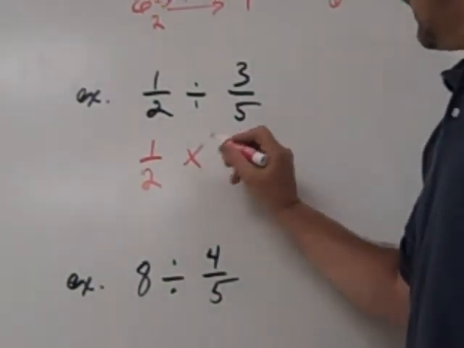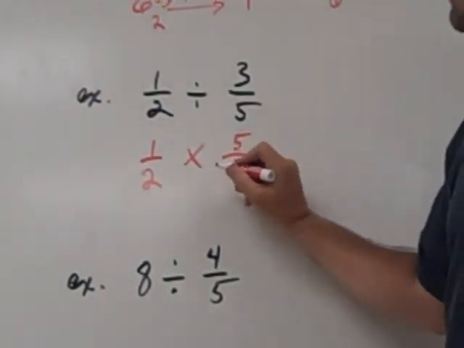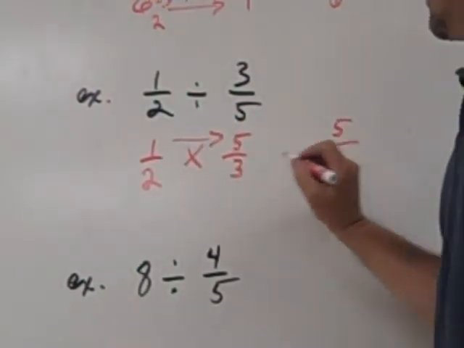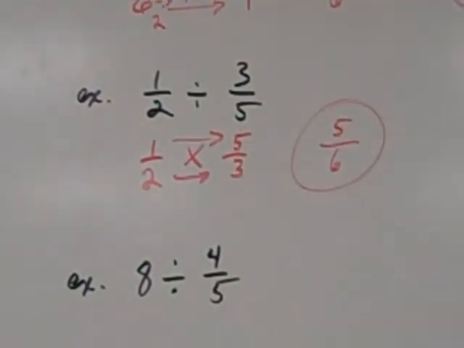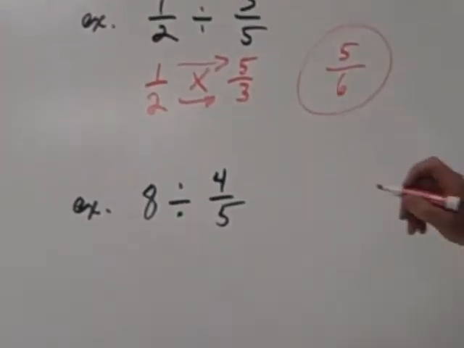Step 4, multiplication rules. Do you see any simplifying shortcut? No. Okay, 1 times 5, 2 times 3. 6. Thank you very much. There's no simplifying that. Look at that, bam. Dividing fractions. Pretty good, eh?